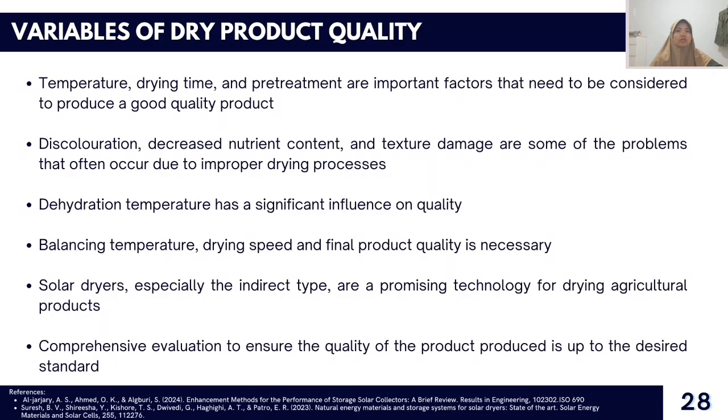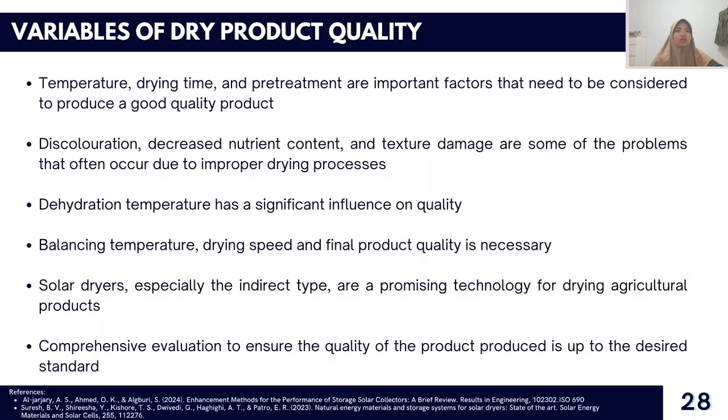To maintain quality, it is crucial to control factors such as temperature, humidity, and airflow during the drying process. High temperatures can accelerate drying but may also damage the product's color, texture, and flavor. Lower temperatures, while slower, can help preserve quality.